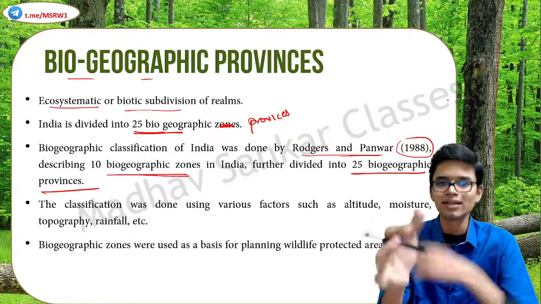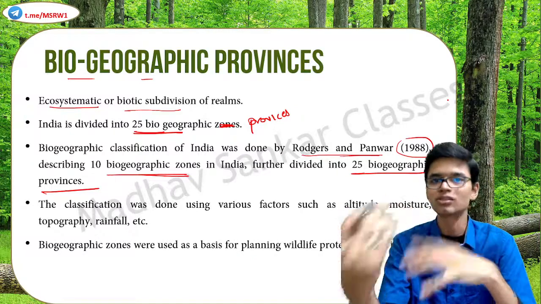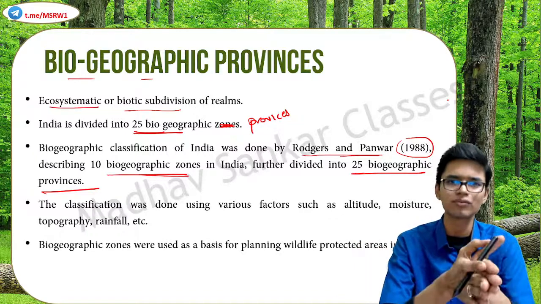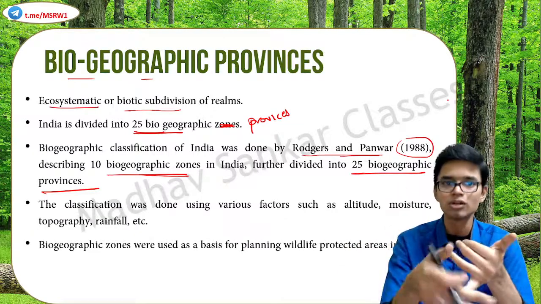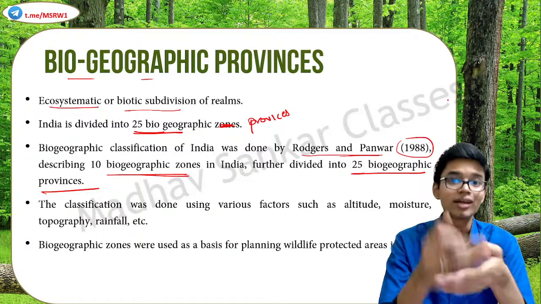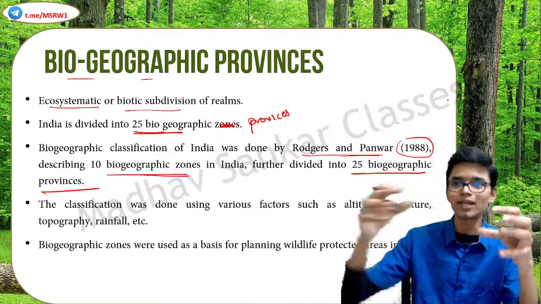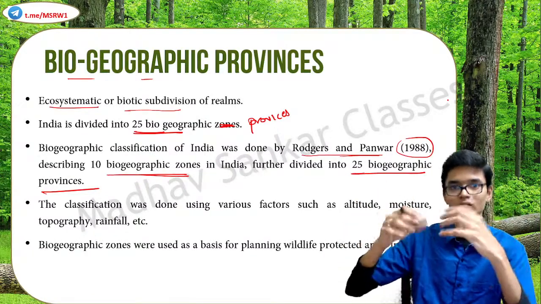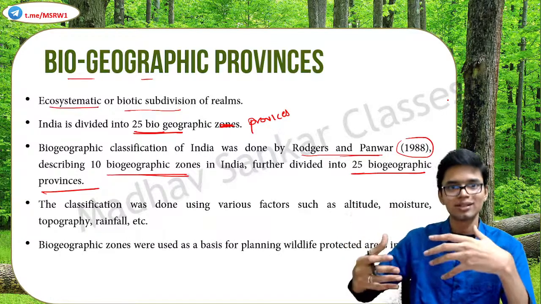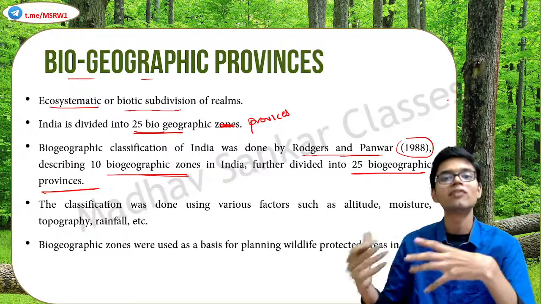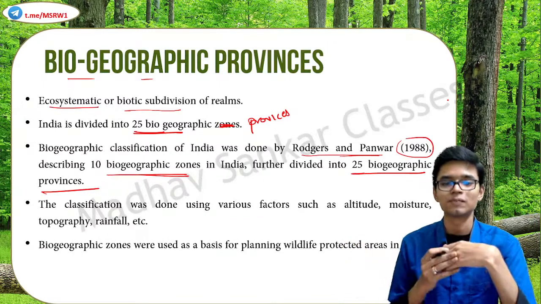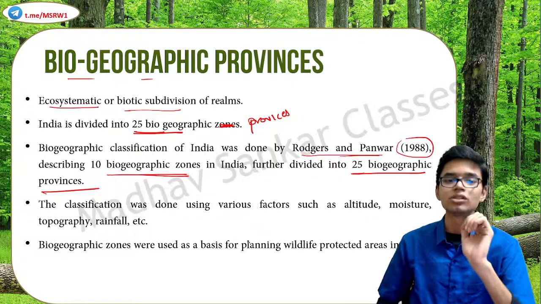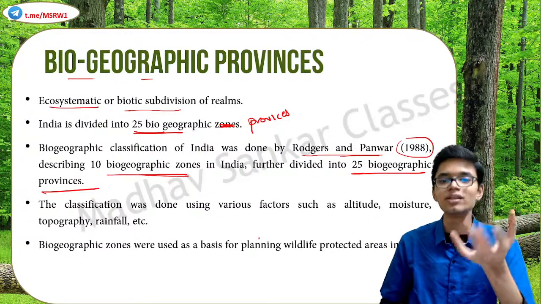But again, understand that this is a subdivision of the biogeographic zones based on some more factors to make it much more specific. It's not too much important for us. For example, factors like altitude, moisture, topography, rainfall, etc. So by bringing in these factors to the earlier said biogeographic zones, we can categorize and subdivide them into even more numbers. Okay, and we have managed to divide them into 25 different provinces. And this categorization is again used for protecting wildlife in India.